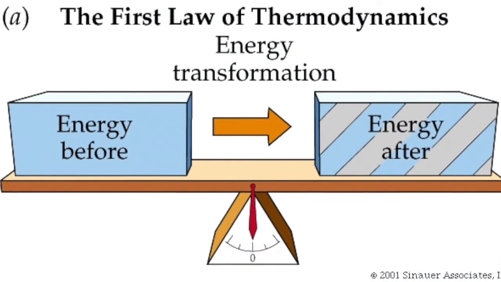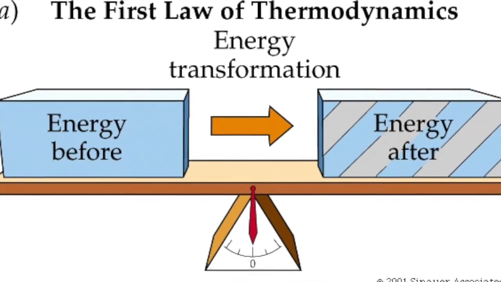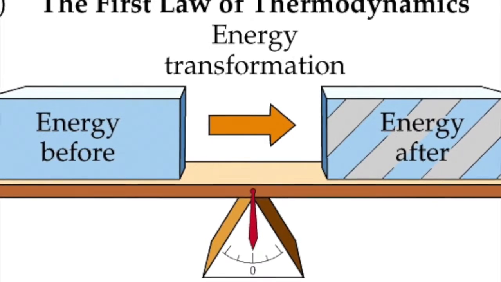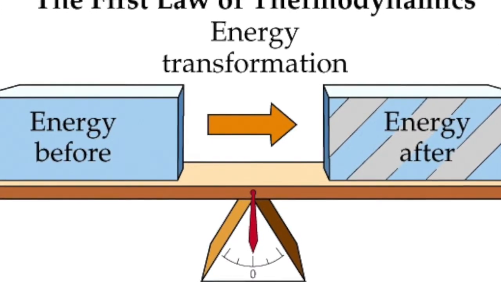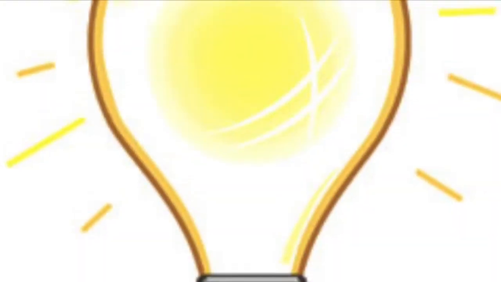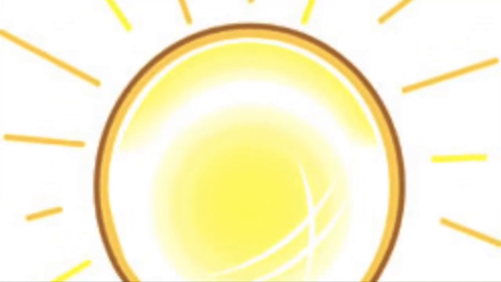There are three laws on the topic of thermodynamics. The first law says that energy cannot be created or destroyed in a chemical reaction. The law of conservation of energy states that energy can neither be created nor destroyed and can only be transferred or changed from one form to another. This is like turning on the light bulb to your bedroom. Electrical energy is converted to light.